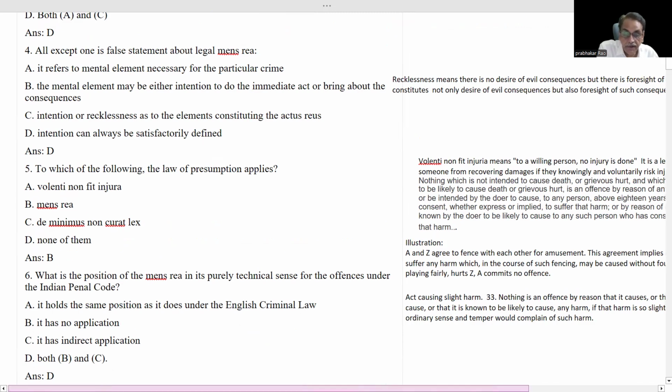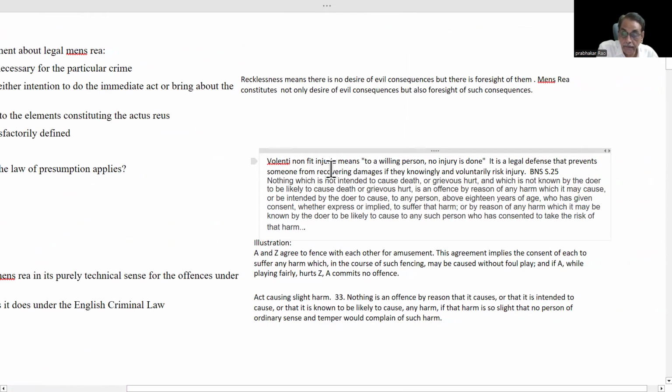Volenti non fit injuria means to a willing person, no injury is done. It is a legal defense that prevents someone from recovering damages if they knowingly and voluntarily risk injury. BNS section 25 deals with this thing.